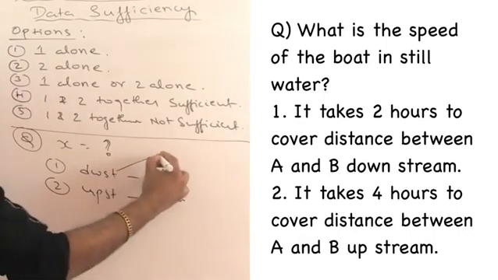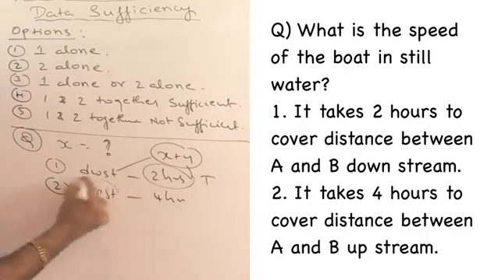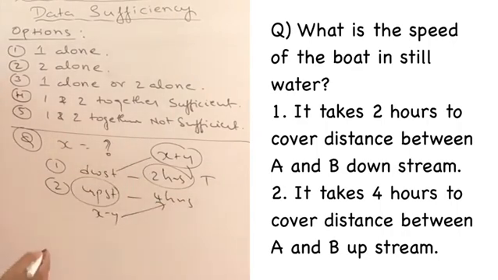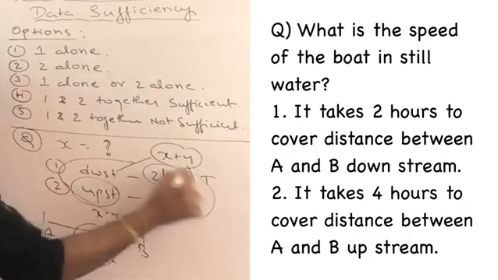That means, while going at a speed of X plus Y, he is taking 2 hours time. While going at a speed of X minus Y, he is taking 4 hours time. This is the information given. But what is the distance between A and B? A and B distance can be 2 kilometers, 20 kilometers, 200 kilometers, 500 kilometers. I am not sure about the distance. He has mentioned nothing about the distance.